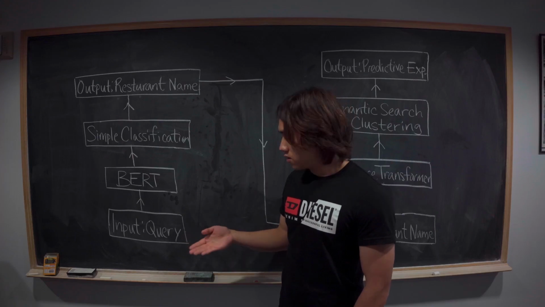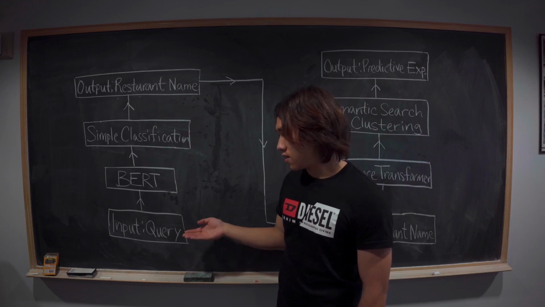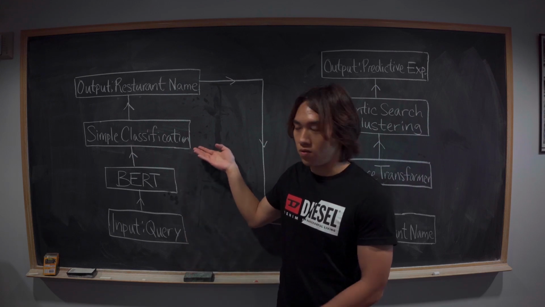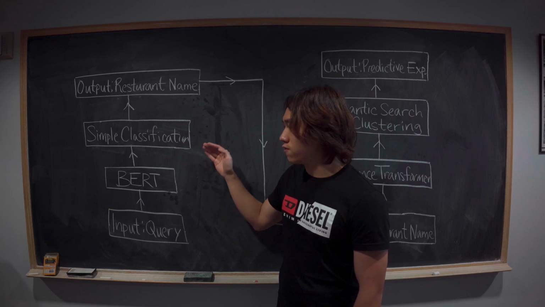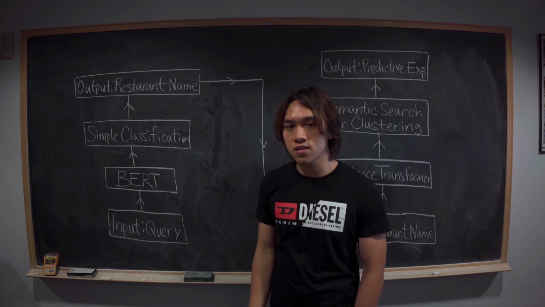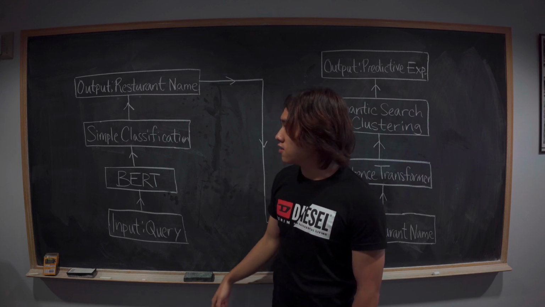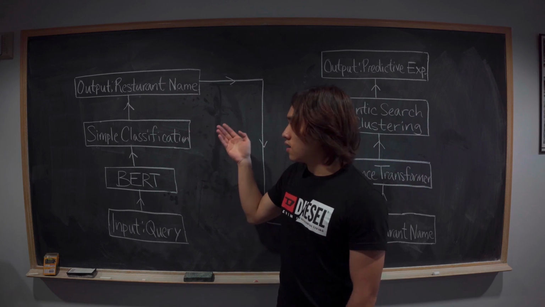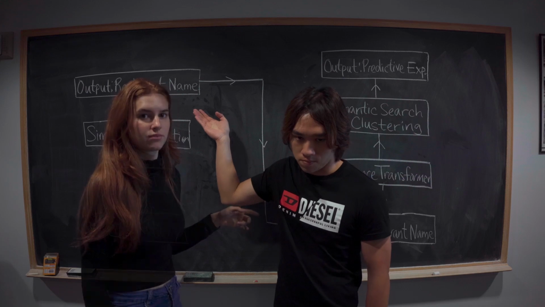For our project, the user will input a query, and then it will go through the BERT model. So for this model, we fine-tune a pre-trained BERT model on a task of classification on a dataset of Google user reviews and the associated restaurants. And then the output will be the restaurant name.